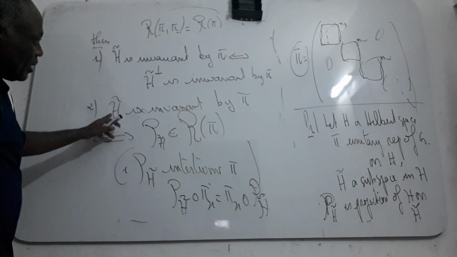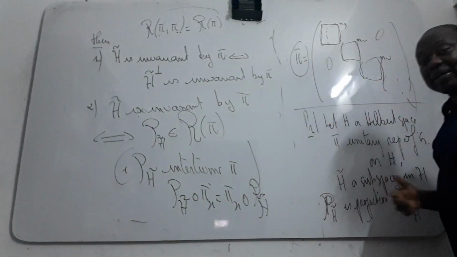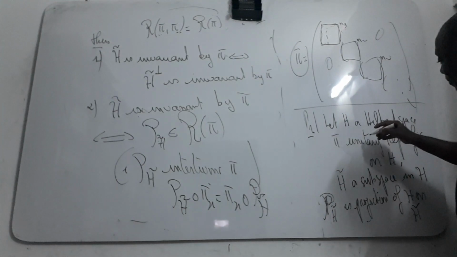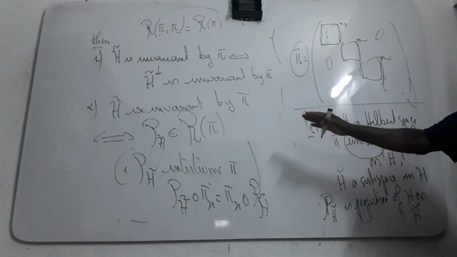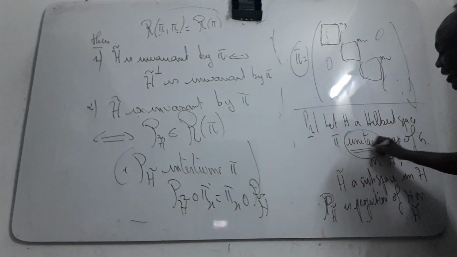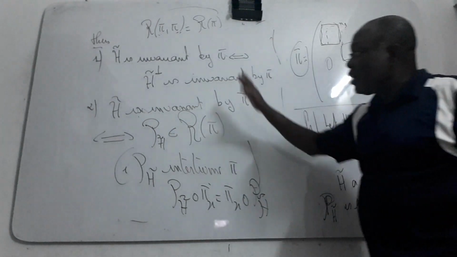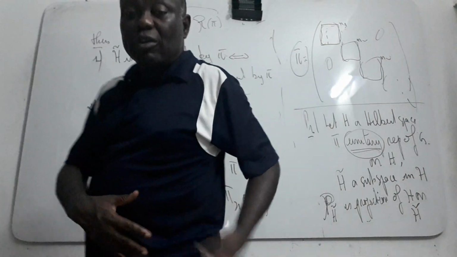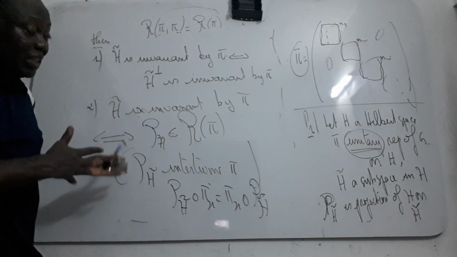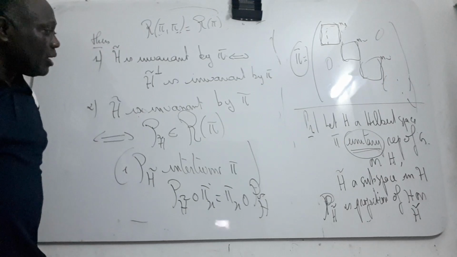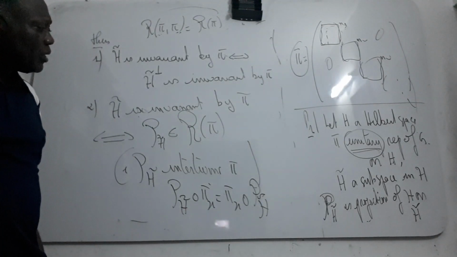So there is an assumption which is very important in this case. If your representation pi is not unitary, this one is not true. This is very, very important in these properties. You'll see the proof in my book. Whatever I'm saying now, you have it all in my book. The two books have all the details of what I'm doing now. Look at my book and you can see the details.